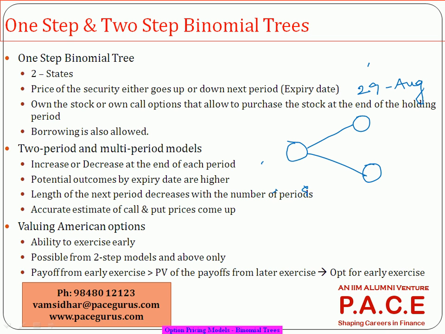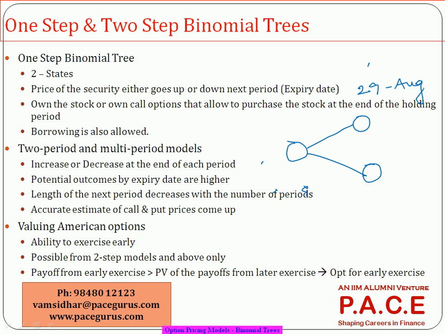Let's say today it is 2935. On an average, it may go to 3000 on the upper side, or it may go to 2850 on the downward side. That is the kind of average figure. Probably there is some probability that it may go to 3200, some probability that it may go to 3100, or some probability that it may go to 2950. Taking a weighted average of all those, on an average it will touch 3000. The same way on the downward side.